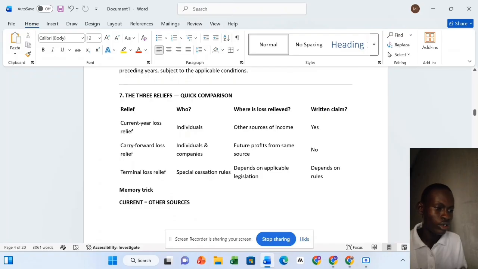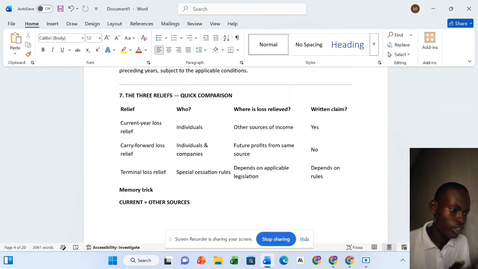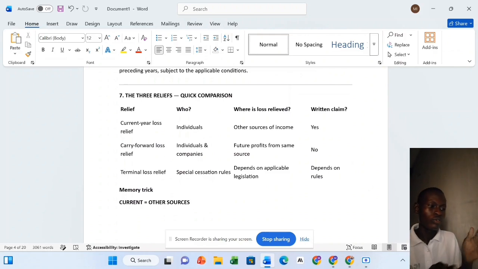So now this is a quick comparison of the 3 reliefs. The current year loss relief is for individuals. Other source of income, written claim, yes. Then the carry forward loss relief is for individuals and company. This one is for future profit from same source, written claim, no. Then the terminal loss relief, special cessation rules, depends on applicable legislation. So with this comparison summary, I think it's actually going to help you understand it better.